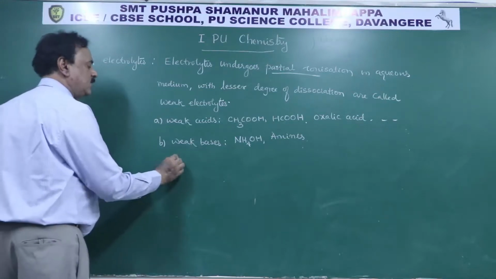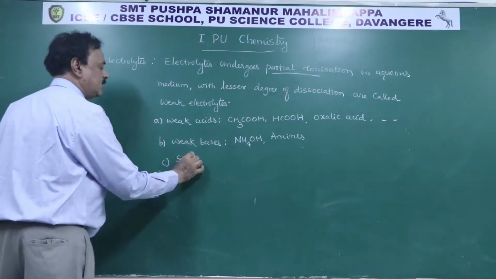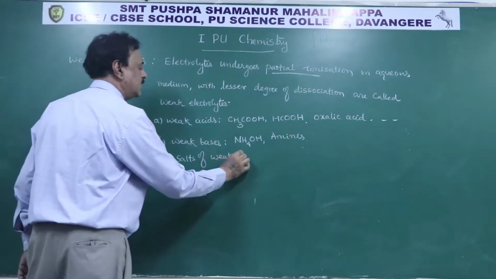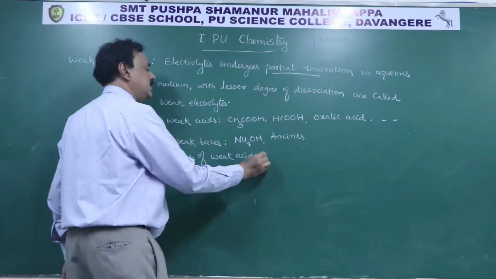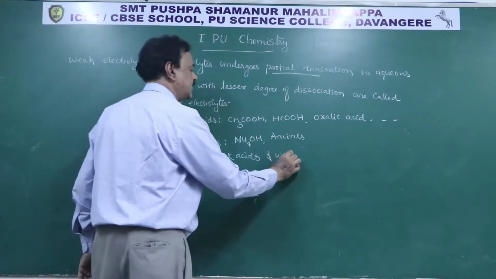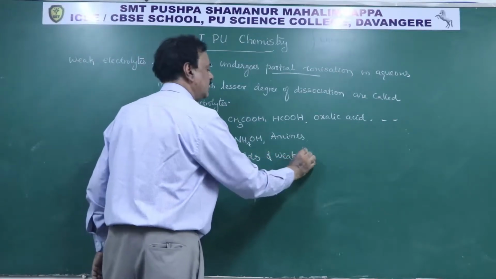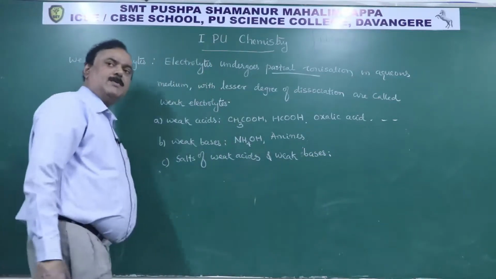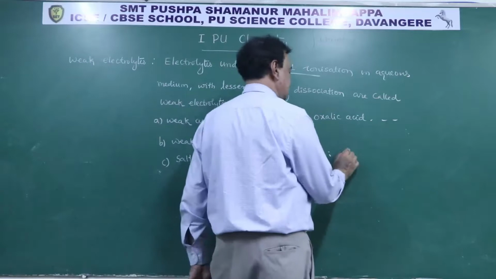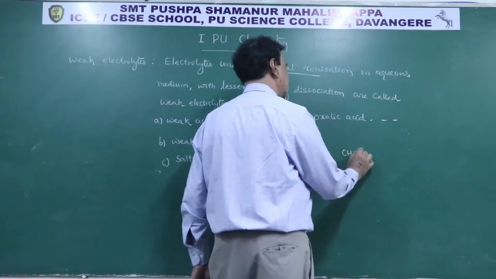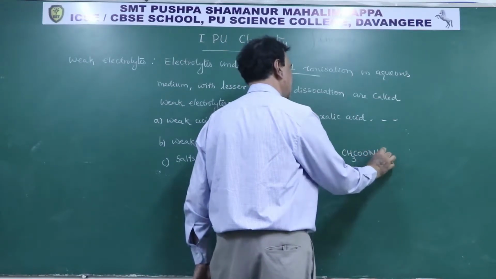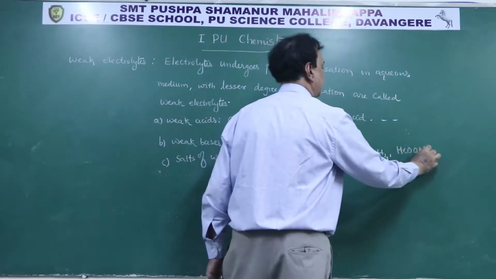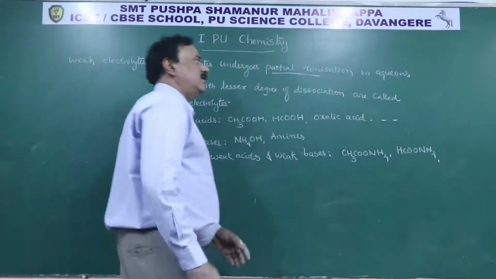And salts of weak acids and weak bases, like ammonium acetate and ammonium formate. These are examples of weak electrolytes.